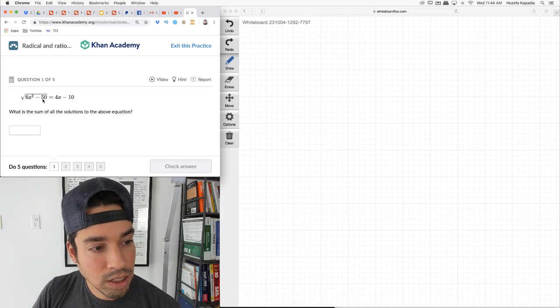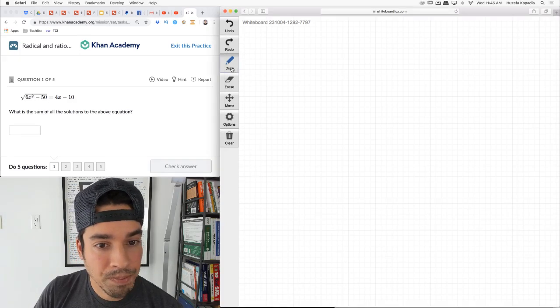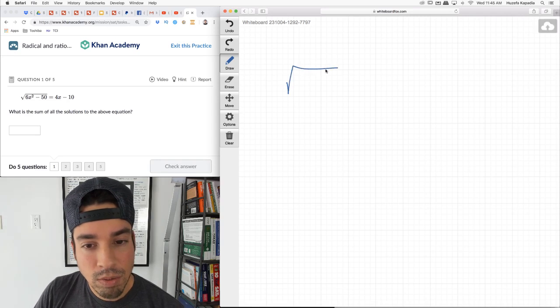We've got the square root of 6x squared minus 50 equals 4x minus 10. What is the sum of all the solutions? Okay, so first of all, we're going to assume, but maybe incorrectly, that there are 2 solutions. There may not be. But how do we solve something like this?